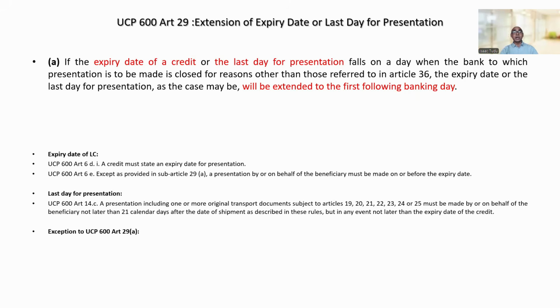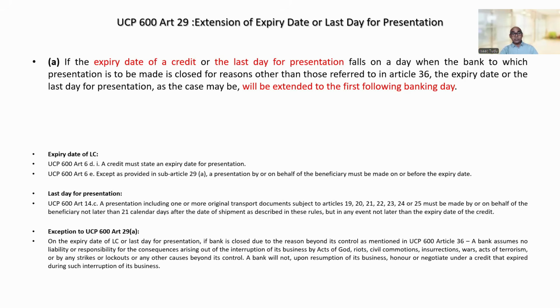The exception to Article 29A: on the expiry date of the LC or last day for presentation, if the bank is closed due to a reason beyond its control as mentioned in UCP Article 36, force majeure events. A bank assumes no liability or responsibility for the consequences arising out of the interruption of its business by acts of God, riots, civil commotion, insurrections, wars, acts of terrorism, or by any strikes or lockouts or any other causes beyond its control.